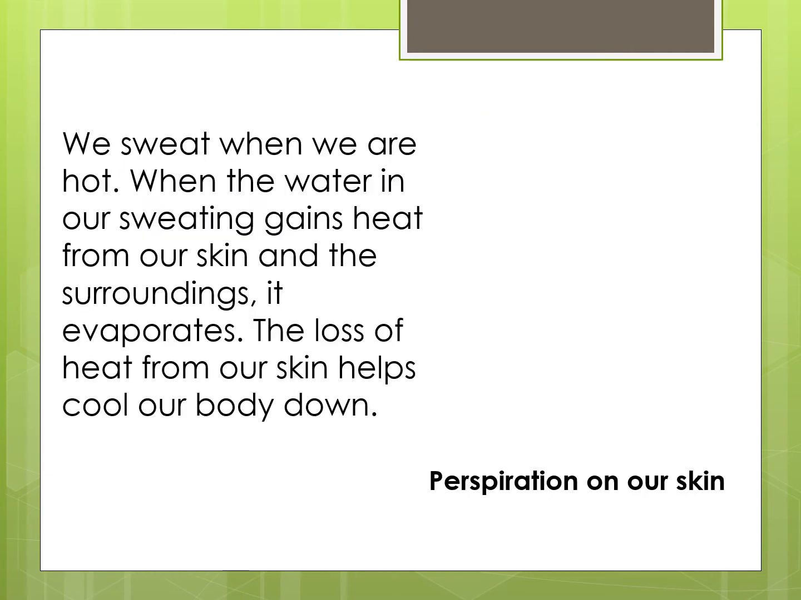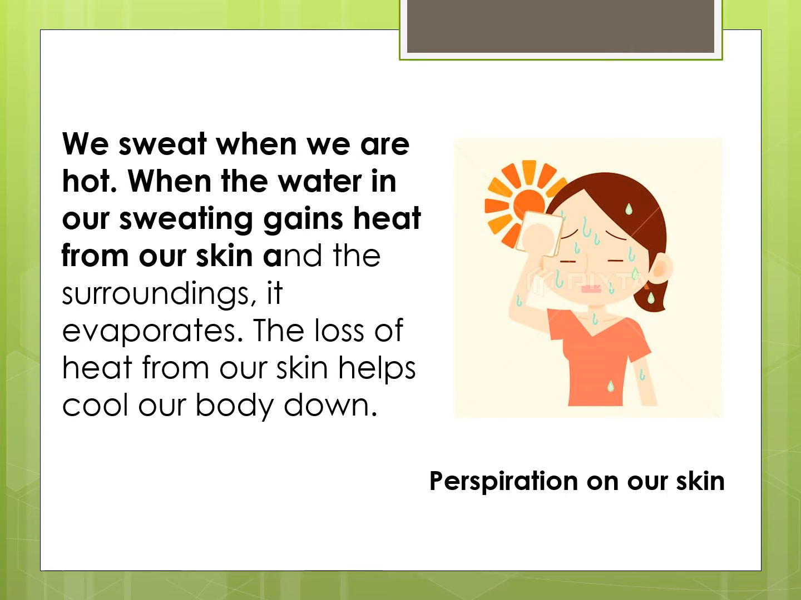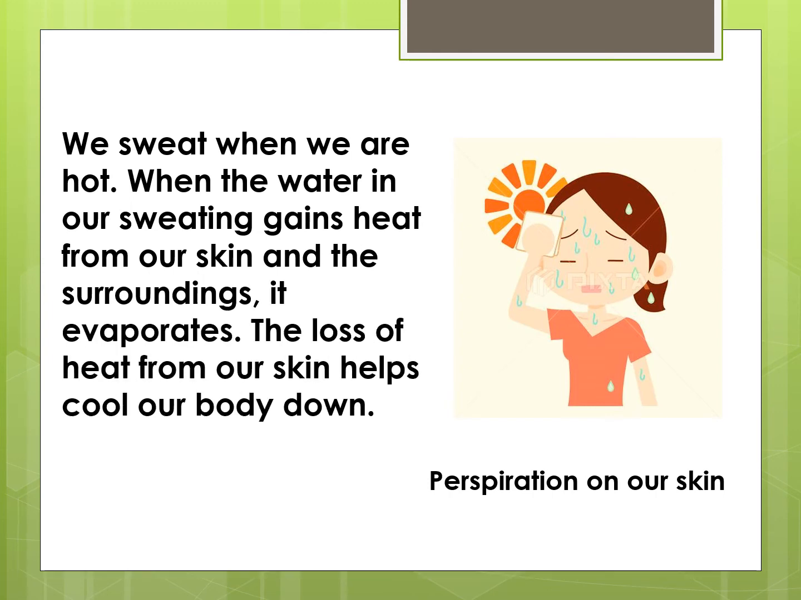The second example is perspiration on our skin. What does perspiration mean? It means sweating. When it's too hot, we sweat a lot. We sweat when we are hot. When the water in our sweat gains heat from our skin and the surroundings, it evaporates. When it evaporates, the loss of heat from our skin helps to cool down our body.